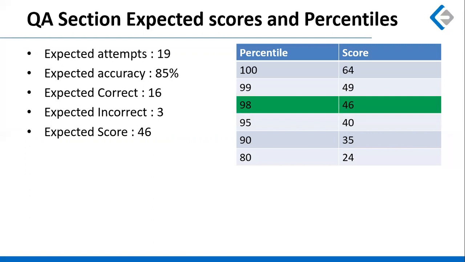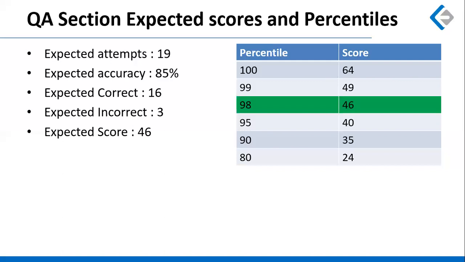Okay, so 46 is 98, and if you check the other scores like 80 percentile, that is available at 24, 90 percentile, 35, 95 percentile, 40 marks, and for the people who are aiming higher, we have 99 and 100 percentile available at 49 and 64. Just take a note of the number of net correct you need to get for the different percentile levels.